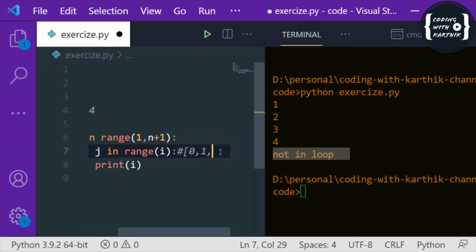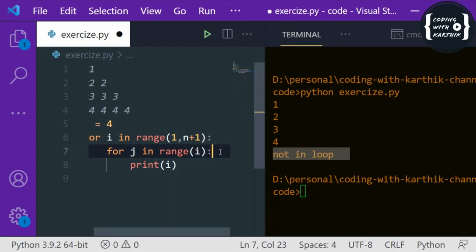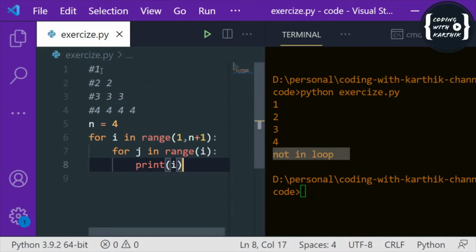So here we are getting those sequences, right? Now I have to print out, let's say i is 1, so I have to print out i one time. So that is done. Next time i is 2, so I have to print 2 two times. That's why for j in range of 2, it will give you the sequence 0 comma 1, which means it will iterate two times. So I will print 2, and again it will come to j in range of 2, so it will print 2 again.